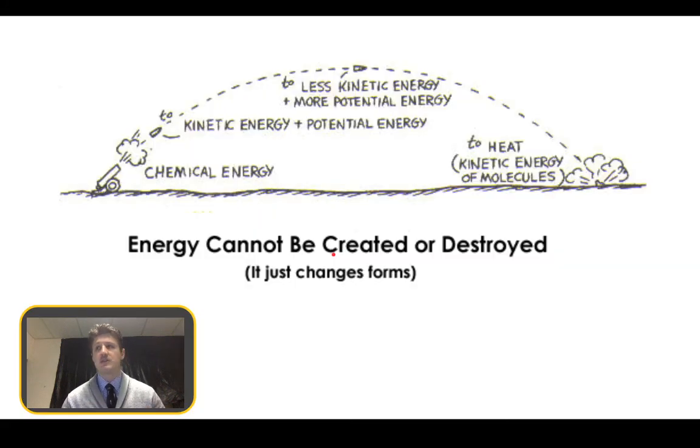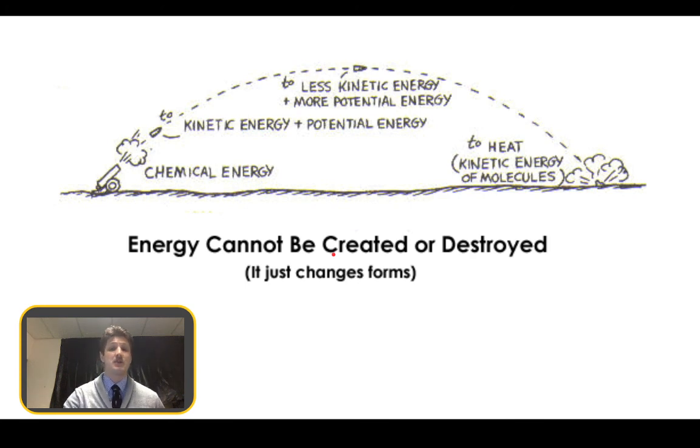So if we think about a cannon shooting something, when the cannon is not shooting anything, we have the gunpowder and we have the shell. The gunpowder is stored chemical energy. That chemical energy, when we ignite the gunpowder, changes into a lot of other things. Okay, mainly kinetic energy in the form of heat, sound, and motion of the shell moving through the air.